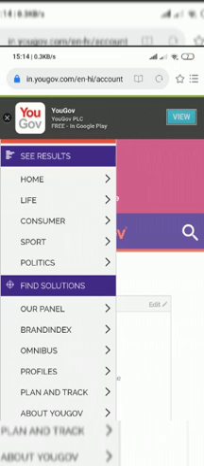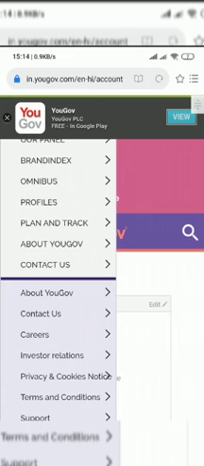And the last is find solutions. If you want to get solutions about anything, you can choose these tabs. And in the last, contact us. If you have any query, you want to know anything, you can contact the YouGov team and they will reply to you whatever query you have.